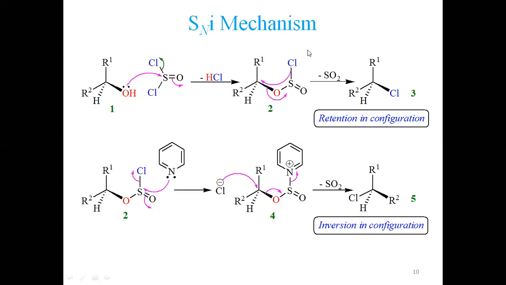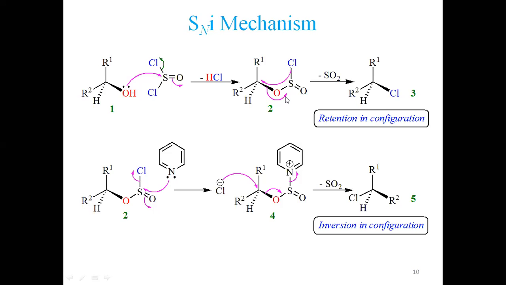This substrate is synthesized. Conversion of this into this involves a single step. This is also concerted. The leaving group leaves at the same time as the nucleophile approaches. If you remember, this is the characteristic of SN2. The nucleophile approaches and the leaving group leaves, making a half bond here, half bond here.